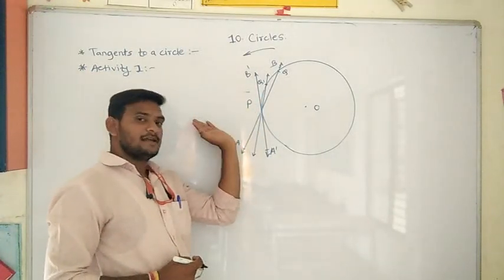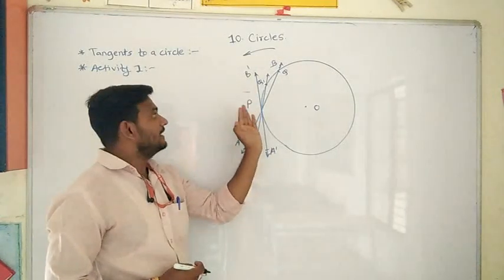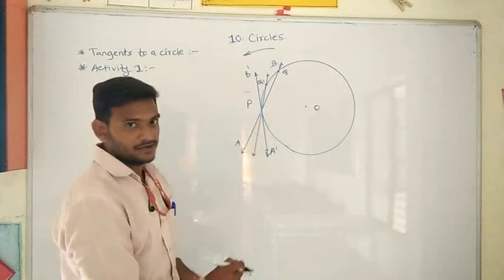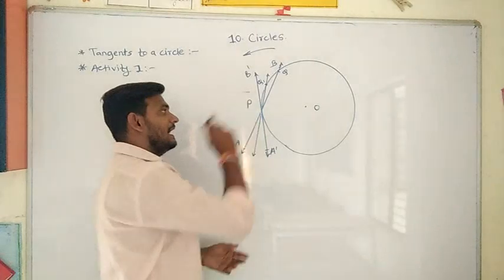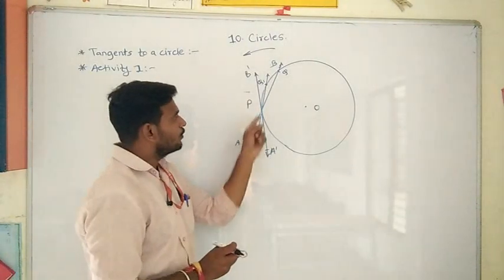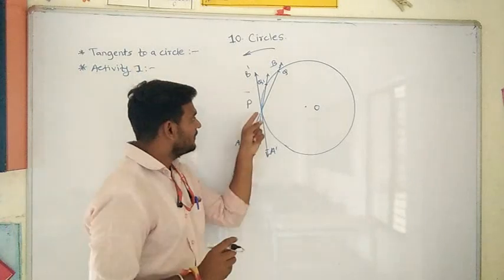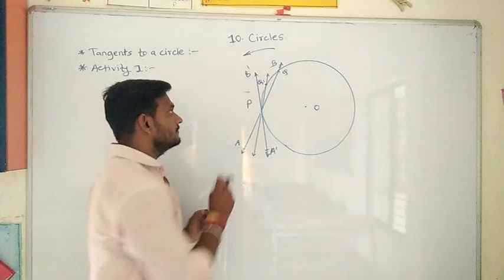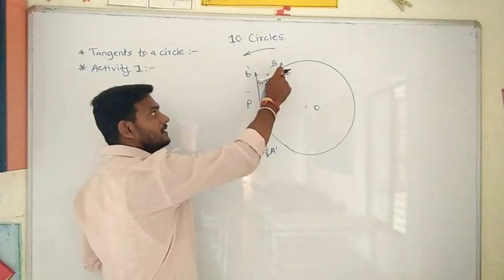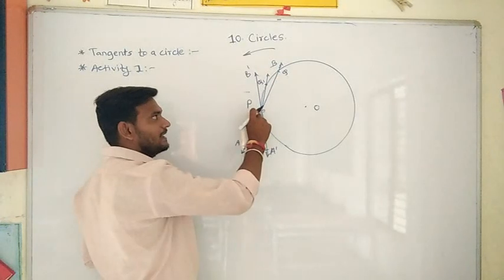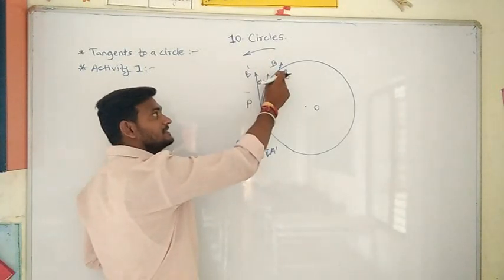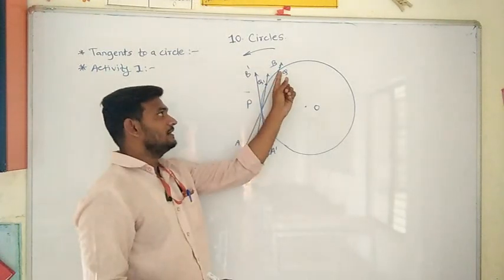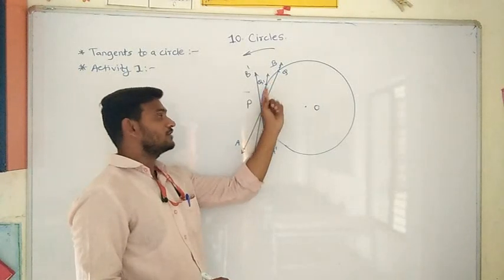While moving towards the left hand side, the wire at a certain position, A dash B dash, becomes a tangent. At how many points does the wire A dash B dash intersect the circle? At only one point, point P. Listen carefully here. Initially the wire AB intersects the circle at point Q and point P also. While moving, does this point Q come closer to the point P or not? Initially this point is here and again it is coming closer to the point P.